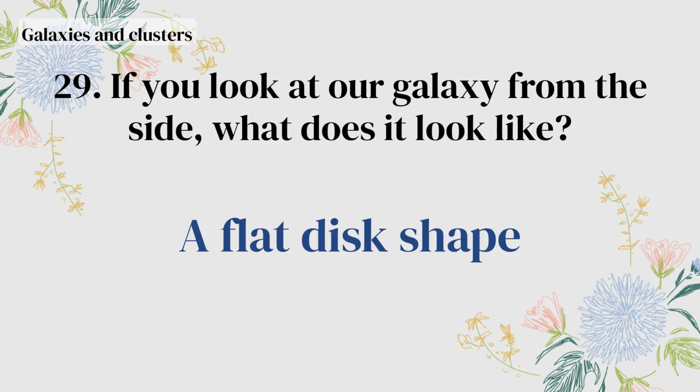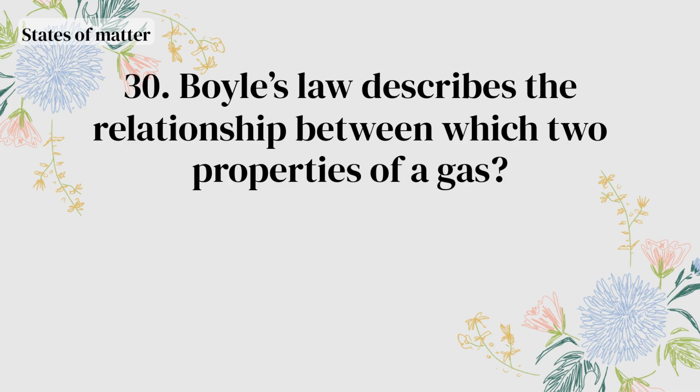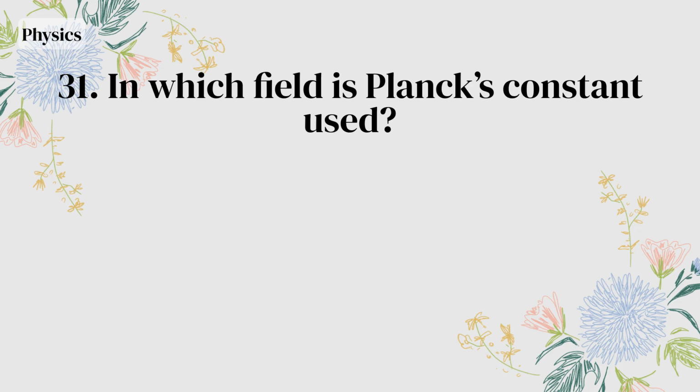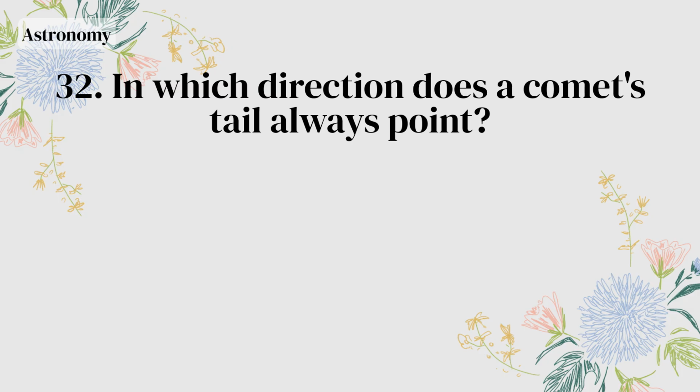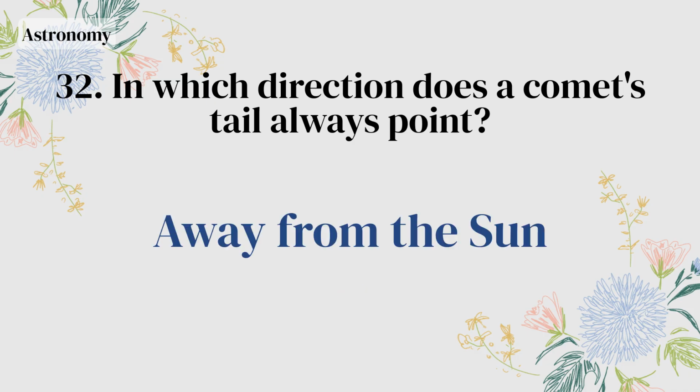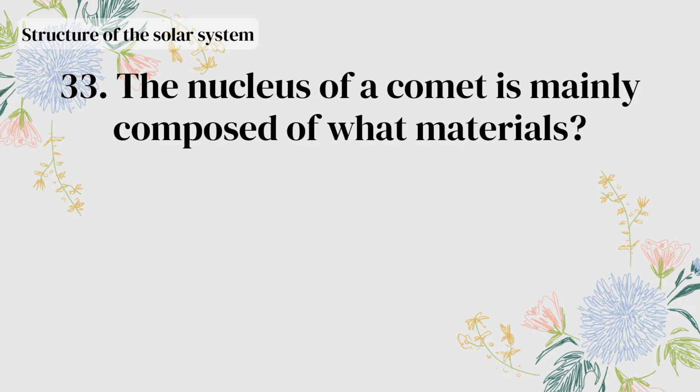A flat disk shape. Boyle's law describes the relationship between which two properties of a gas? Pressure and volume. In which field is Planck's constant used? Quantum mechanics. In which direction does a comet's tail always point? Away from the sun. The nucleus of a comet is mainly composed of what materials?